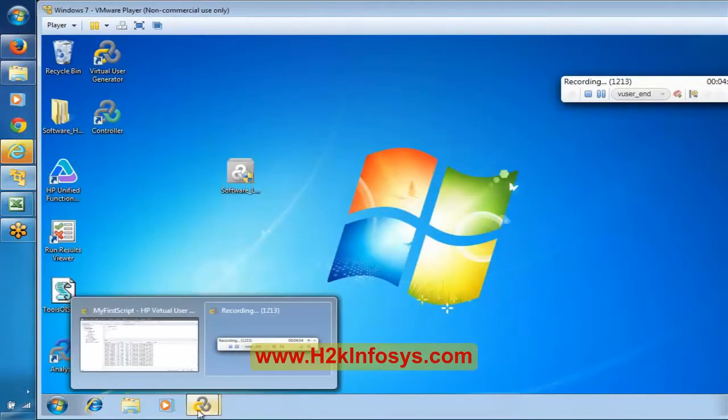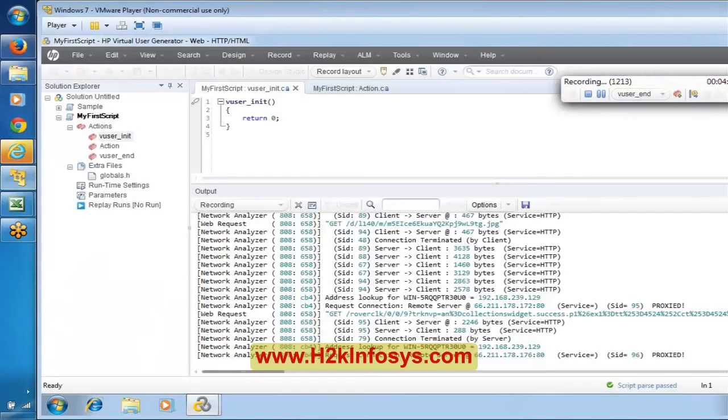As of now, if you look at this particular script, as part of user init, we don't have anything, as part of action, we don't have anything, and as part of user end, we don't have anything over here. Now let me stop the recording. Once I say stop recording, everyone please closely monitor over here.